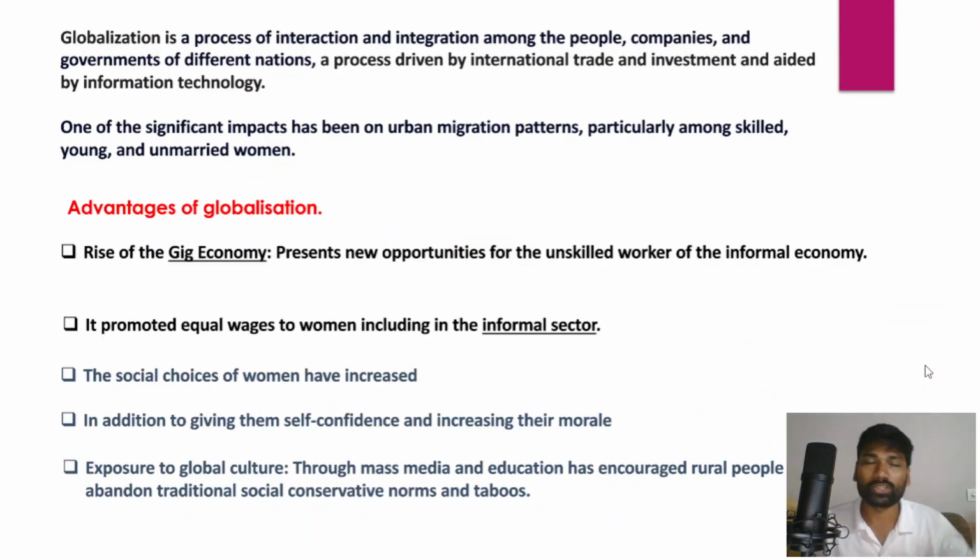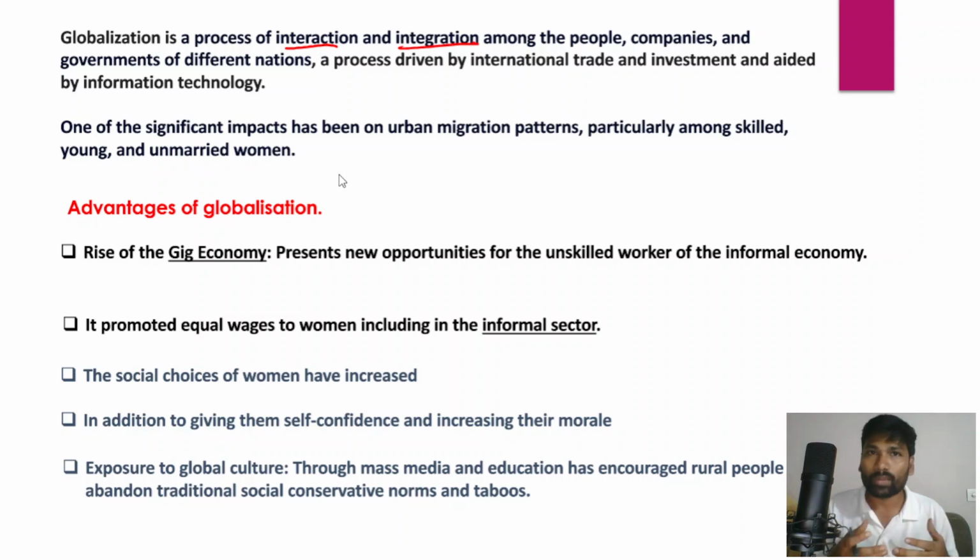Now we'll proceed to discuss, as I've already told you, that first you need to define what exactly globalization is. Remember, globalization is a process of interaction and integration of the world. It has enormously increased the interconnectedness of the world.